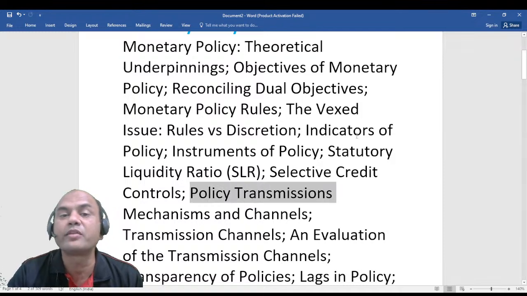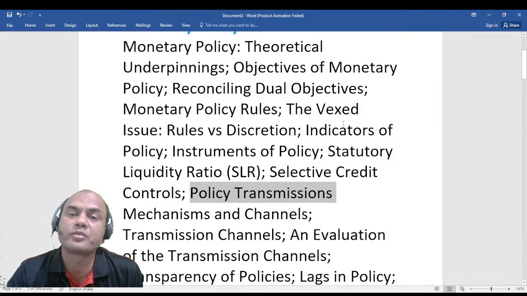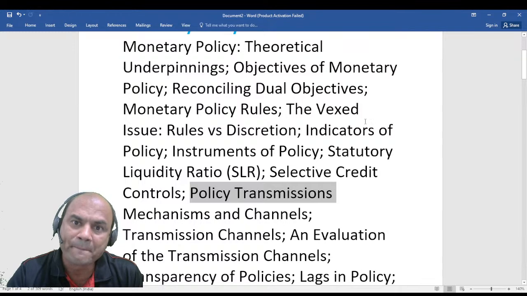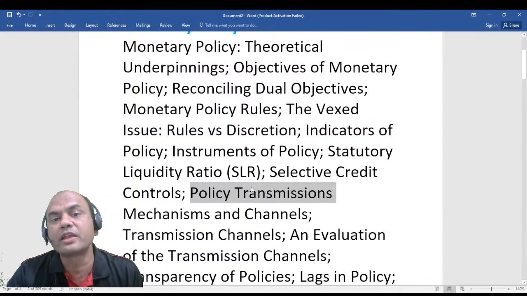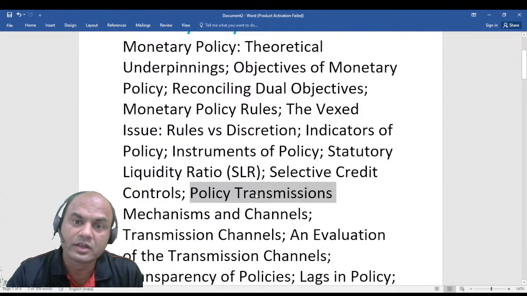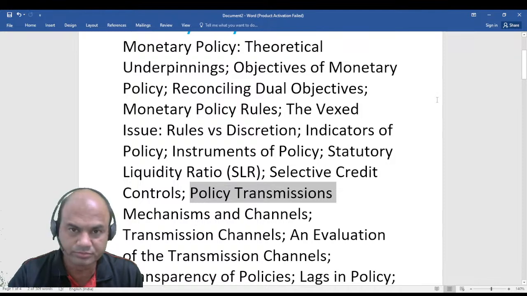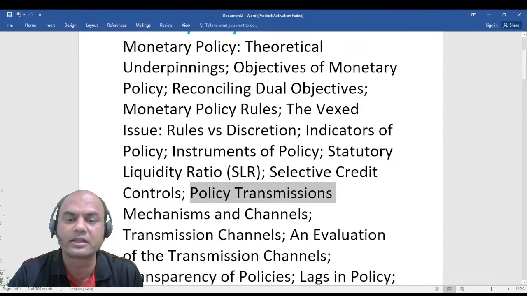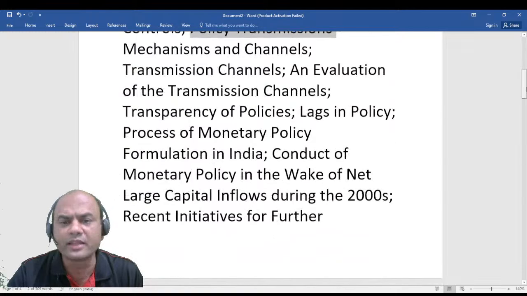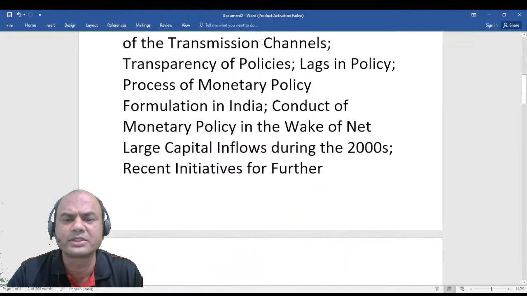Policy is transmitted, meaning if RBI increases the repo rate, like this time RBI increased it from 6.25 to 6.5, how will that 0.25 increase be transmitted to the banks through deposits or through loans? Both of them increase once RBI increases the repo rate. Then there is the evaluation of the transmission channels.